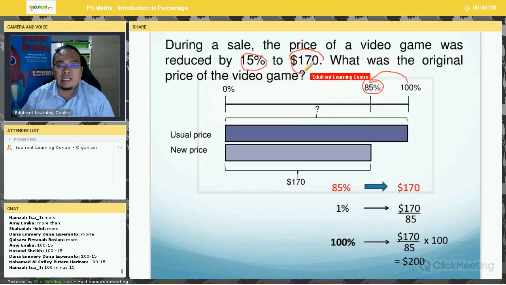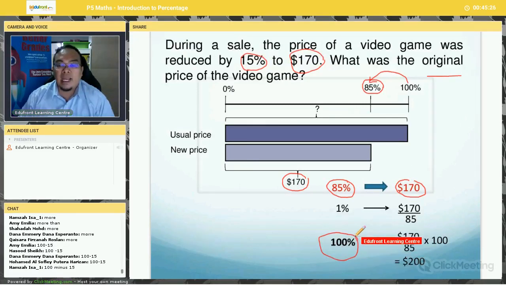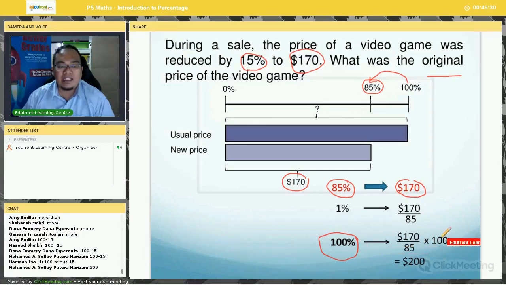Now, since the discounted price is $170, you can see $170 is 85%. So 85% is $170. Now, what was the original price? We need to find what is 100%. How do you find what is 100%?